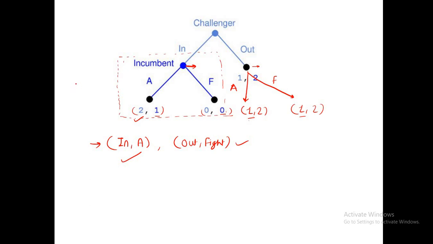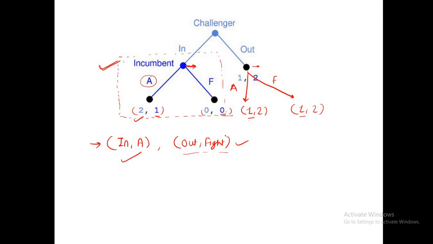If we check this subgame, the player here has two actions available, accommodate and fight. If the incumbent takes accommodate, he will get the payoff of 1, and if the incumbent takes fight, he will get the payoff of 0. So which one is best? Accommodate is the best, right? But as per this equilibrium, the incumbent's strategy will be fight.